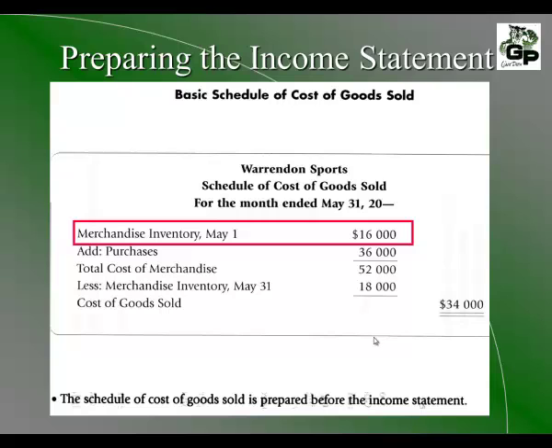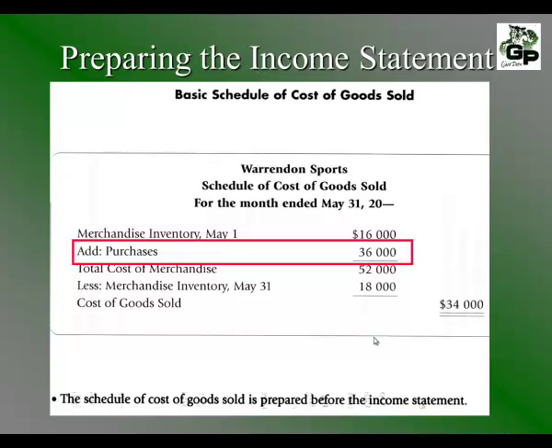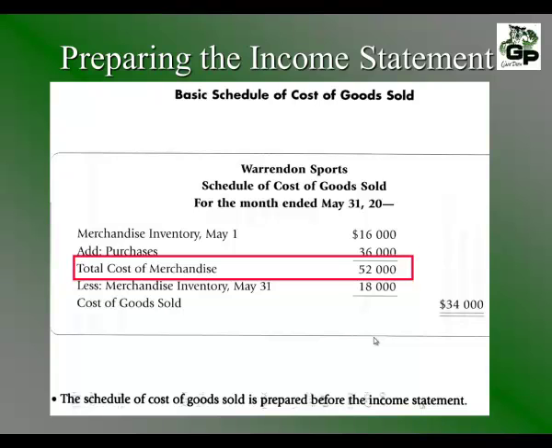In order to understand what the cost of goods sold are, we need to make a calculation on a schedule called the Schedule of Cost of Goods Sold. In order to do this, we have to take an inventory at the beginning of the accounting period, where we count up all the merchandise and give it a value. In this example, at the start of May, the merchandise inventory was worth $16,000. During the accounting period, purchases are made, and these are added to the inventory. So we add the $16,000 to the $36,000 that we just purchased, and this gives us the total cost of the merchandise.